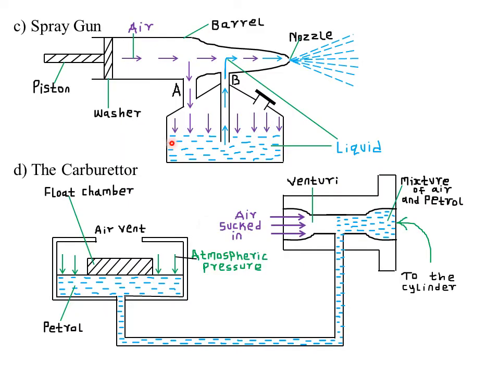Next, we look at what we call the spray gun. The spray gun usually has a piston, and we also have a leather washer. When the piston is moved forward, air is made to flow through the barrel, some of it going down tube A and the remainder blowing past the mouth of tube B. When the piston is moved forward, that is towards the right hand direction, the leather washer pushes the air in the same direction.